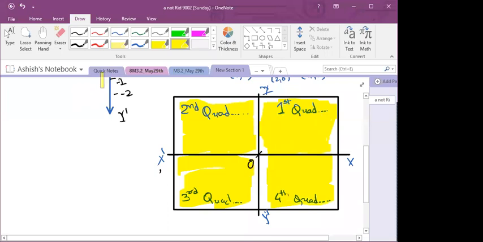Now if I have to write what will be the sign of elements, no, naming cannot be different.